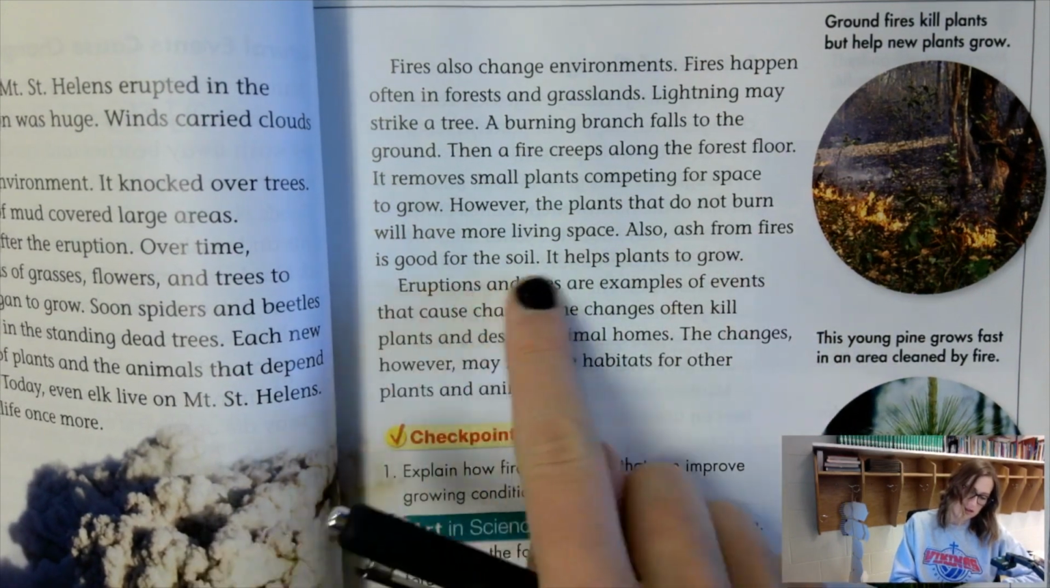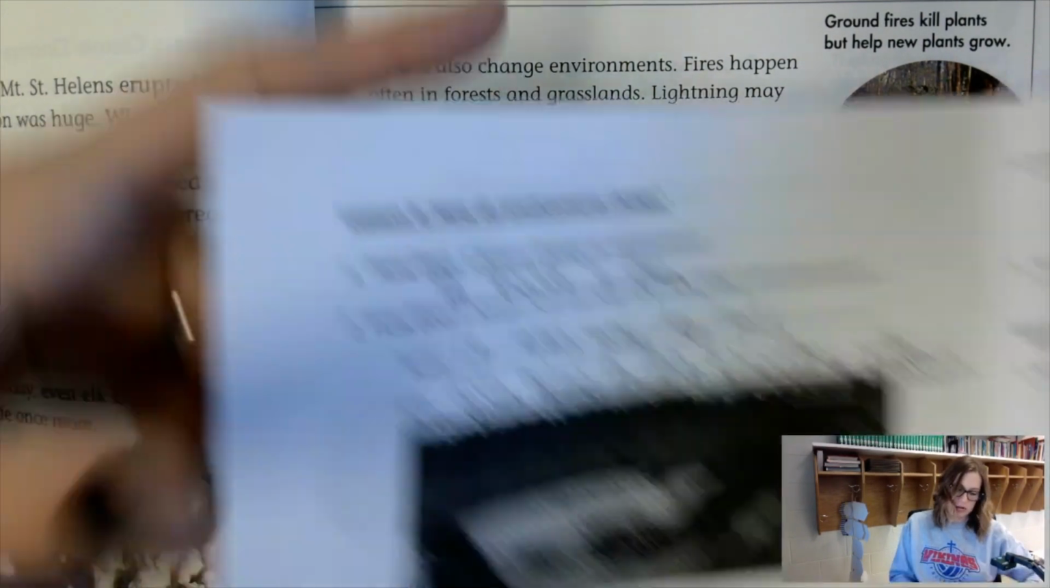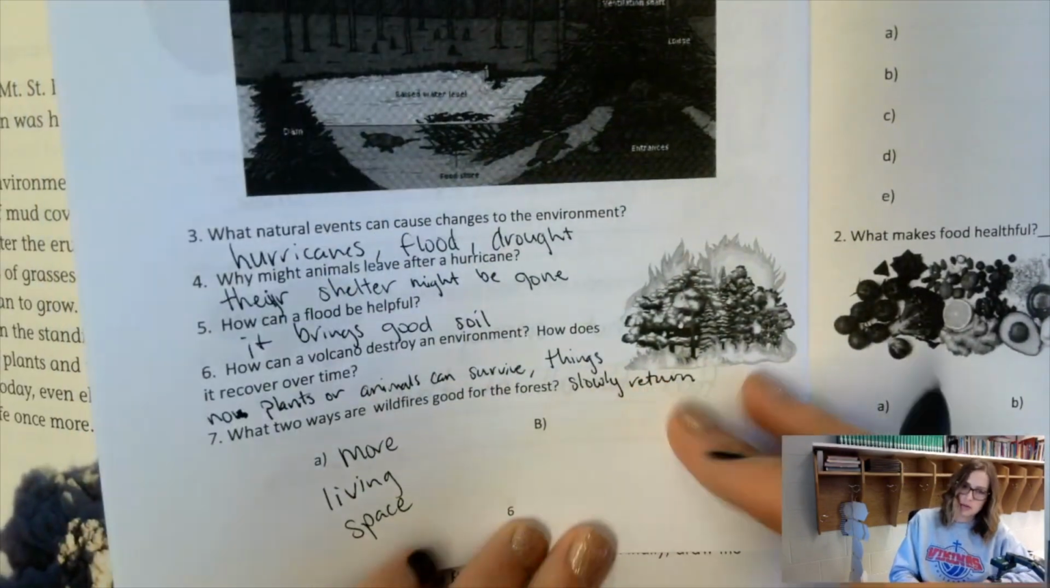Also, ash from fires is good for the soil. It helps plants grow. Ash helps plants grow.